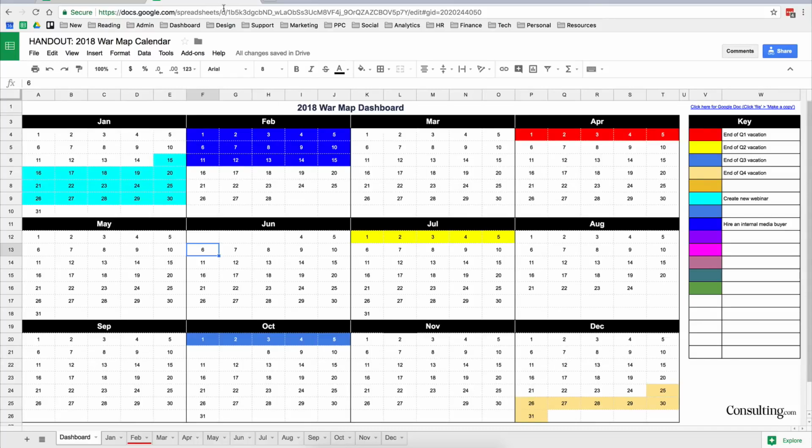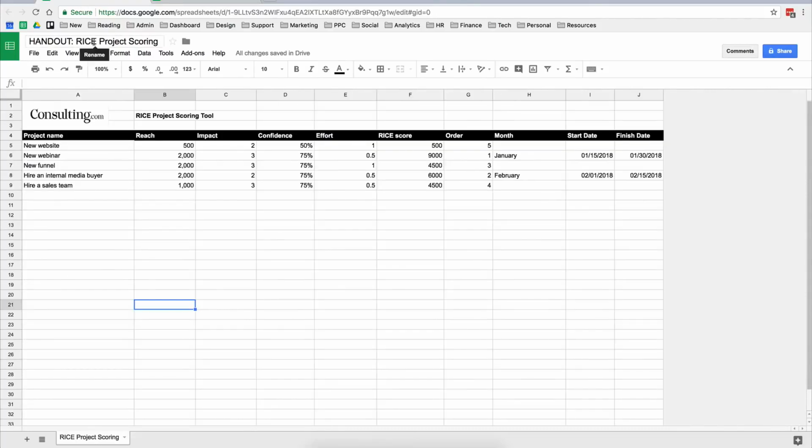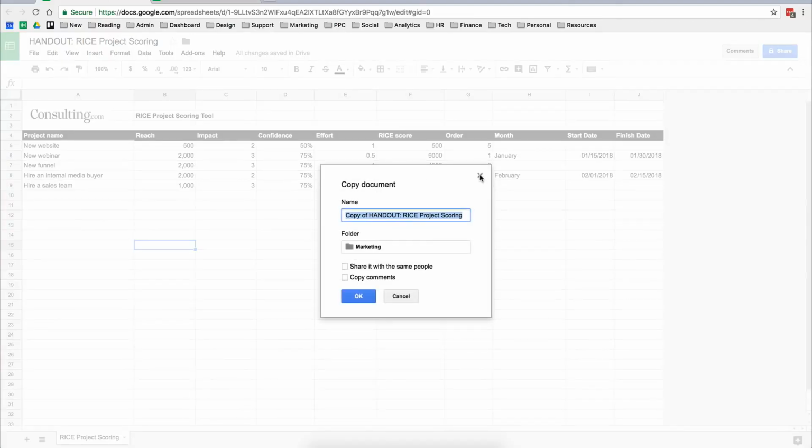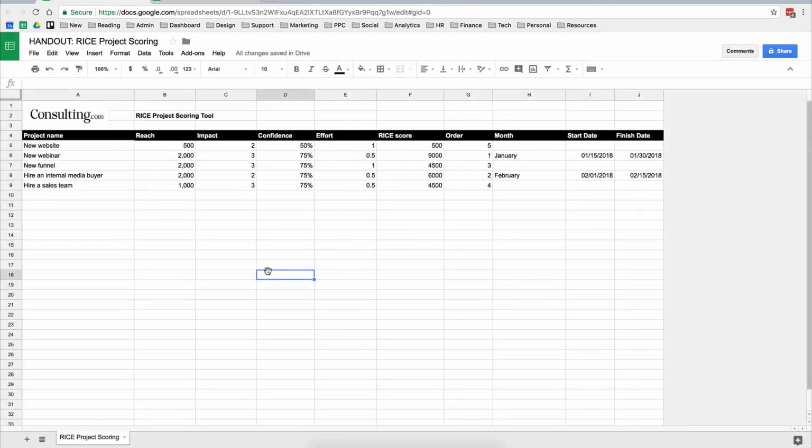And you've got the war map calendar and the RICE project scoring tool. Totally free, really easy to use. All you need is a Google account, like a Gmail account or something. And then to download them, you go File, make a copy, and you can save it to your own Google Drive folder.